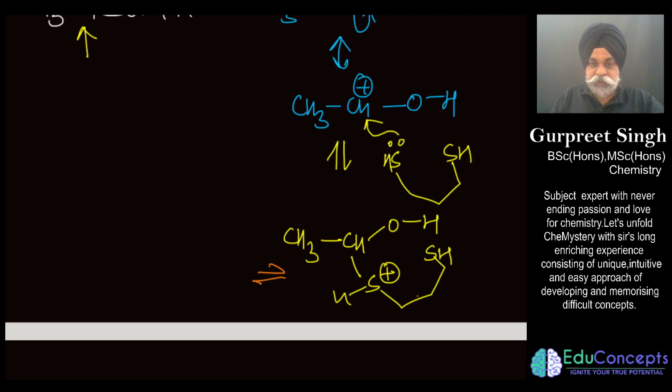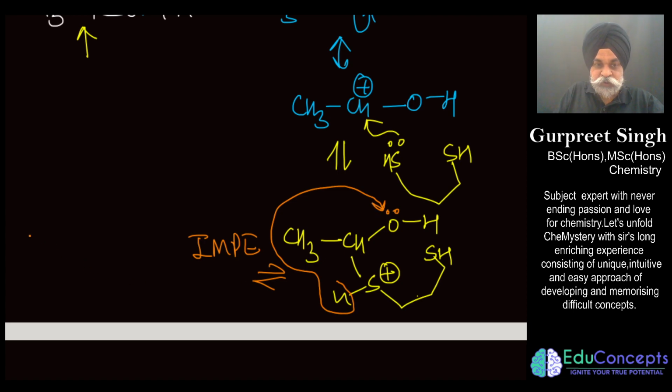Now there would be an intramolecular proton exchange. What does it mean? This H positive goes to this side. You end up getting a positive charge here, and this sulfur would become neutral, and you have SH here.